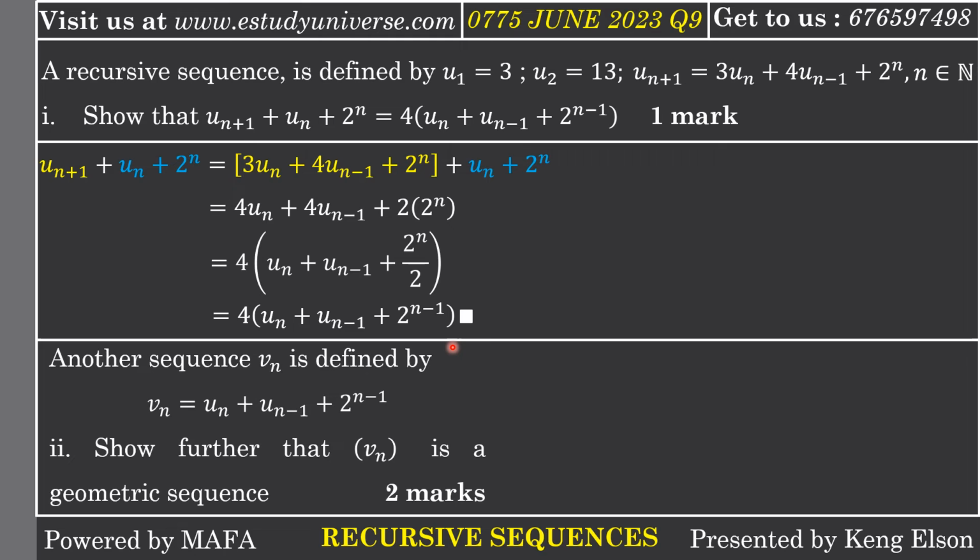Okay, so let us move on to Roman 2 of the equation. Roman 2, we have information which says a new sequence is defined by V n equal to u n plus u n minus 1 plus 2 to the n minus 1, and we are asked to further show that the sequence V n is a geometric sequence or a geometric progression. So what is a geometric progression? A geometric progression is basically a progression where the ratio between any two consecutive terms is a constant. We refer to that constant as a common ratio.